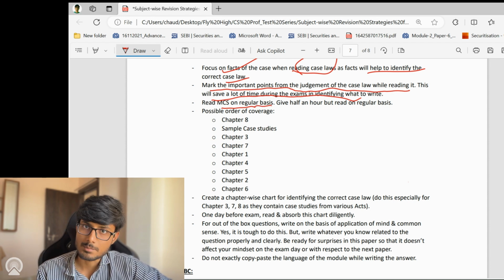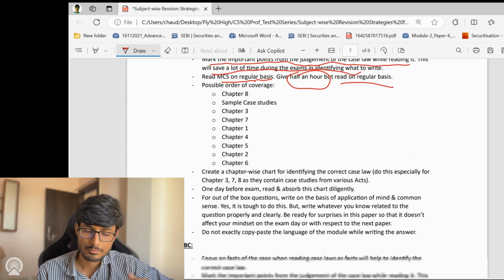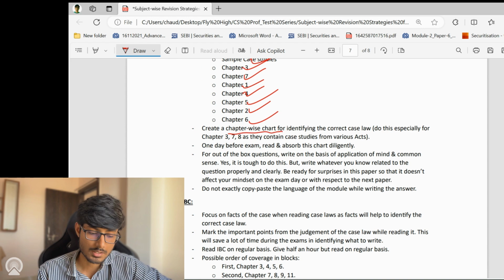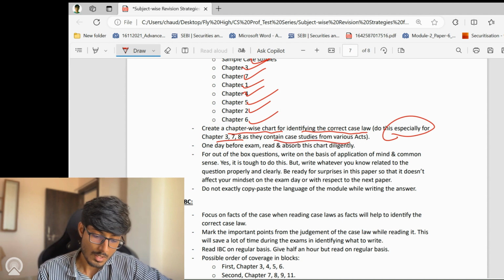So please read MCS on a regular basis. You can give half an hour, but read it on a regular basis. Possible order of coverage could be chapter number 8, then sample case studies, then chapter number 3, 7, 1, 4, 5, 2, and 6. Create a chapter wise chart for identifying the correct case law, and I would suggest you do this especially for chapter number 3, 7, and 8, as they contain case studies from various acts. One day before the exam, read and absorb this chapter wise chart diligently.